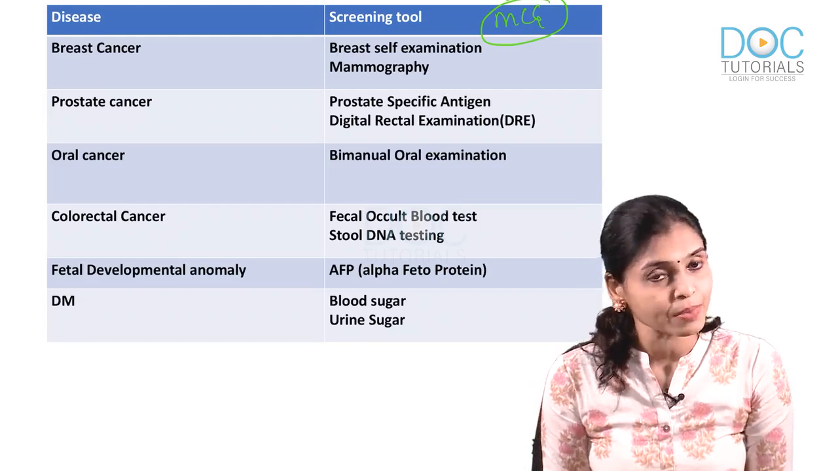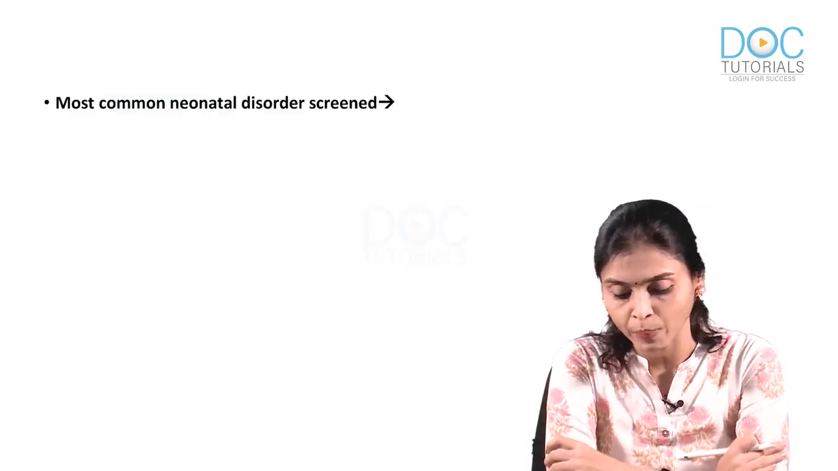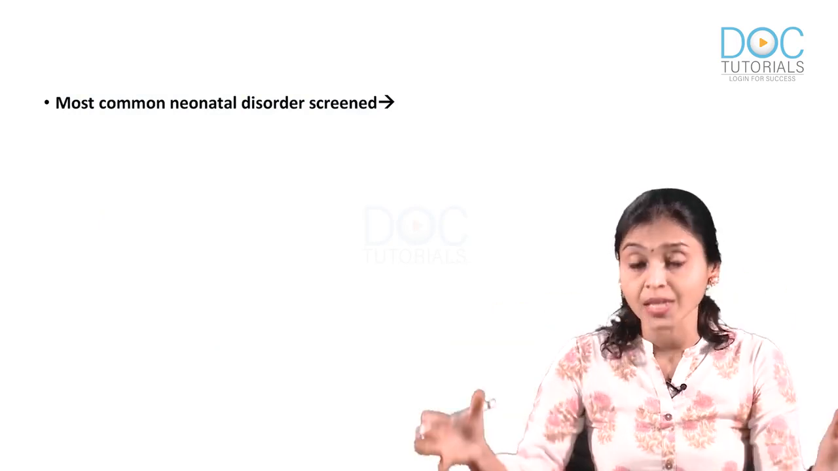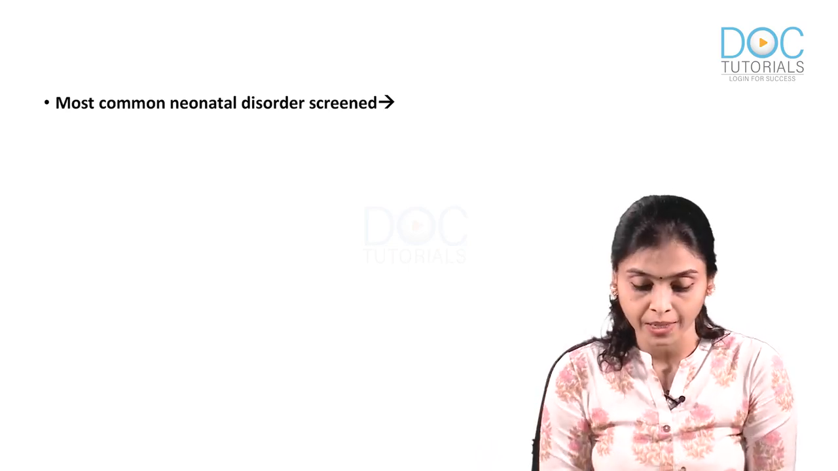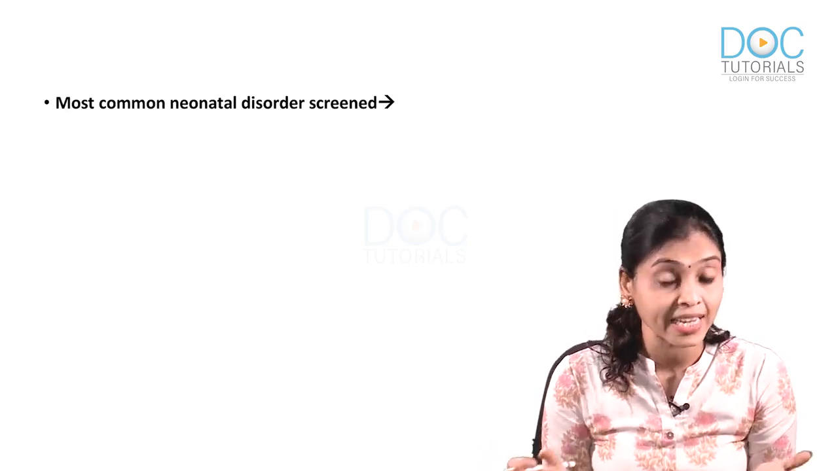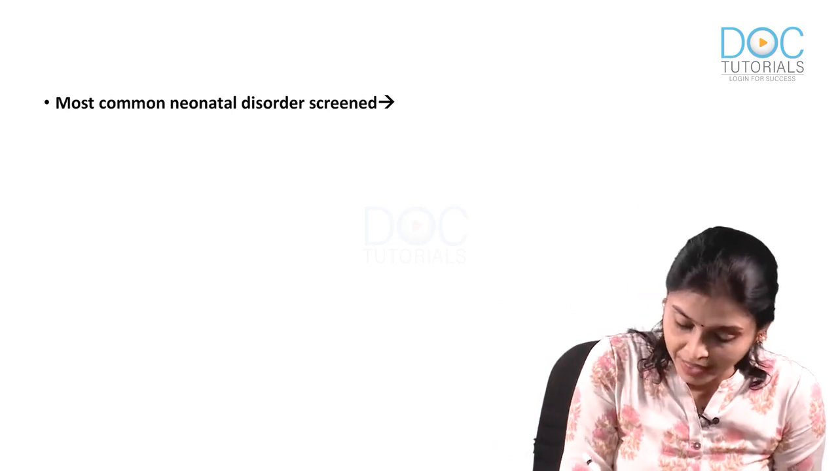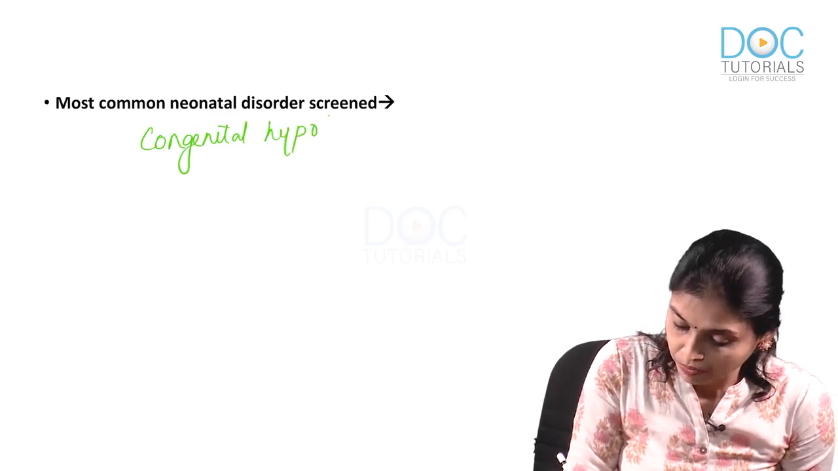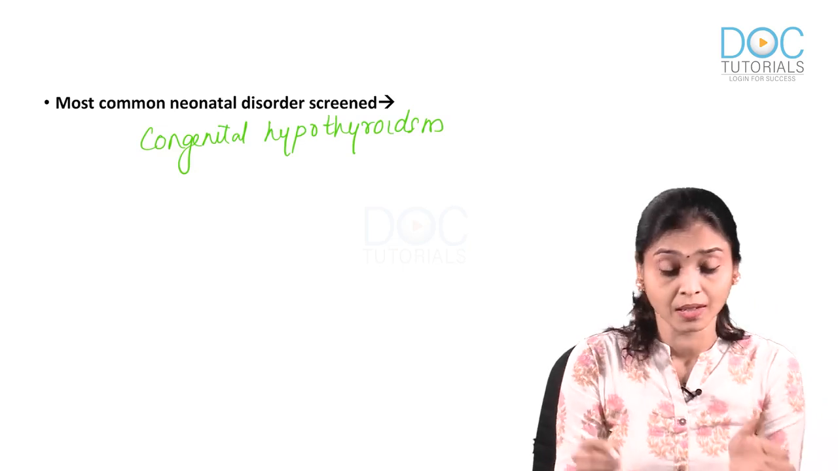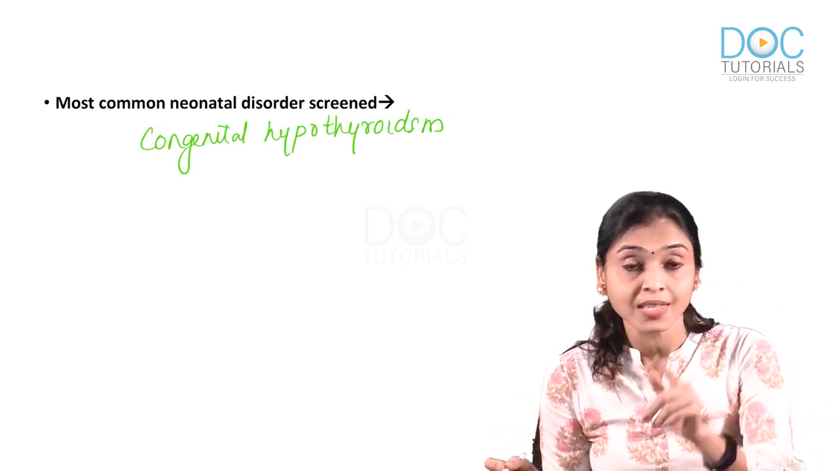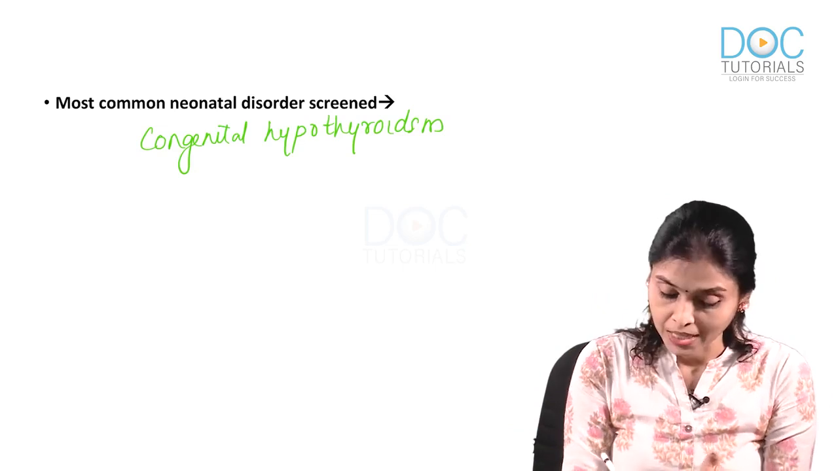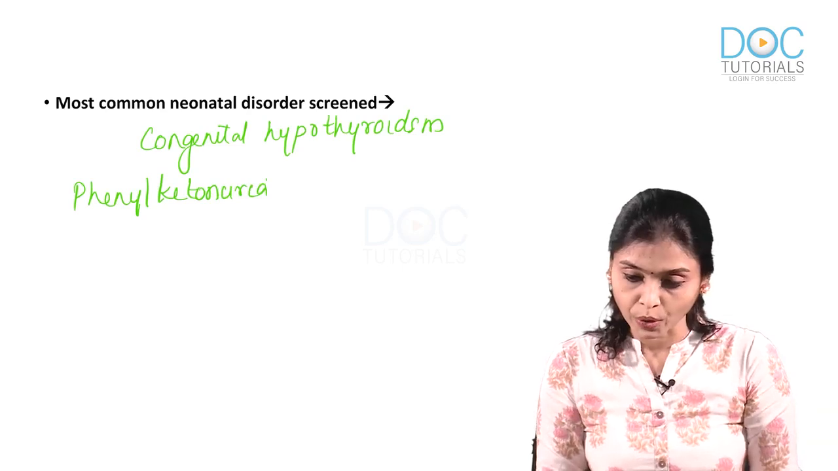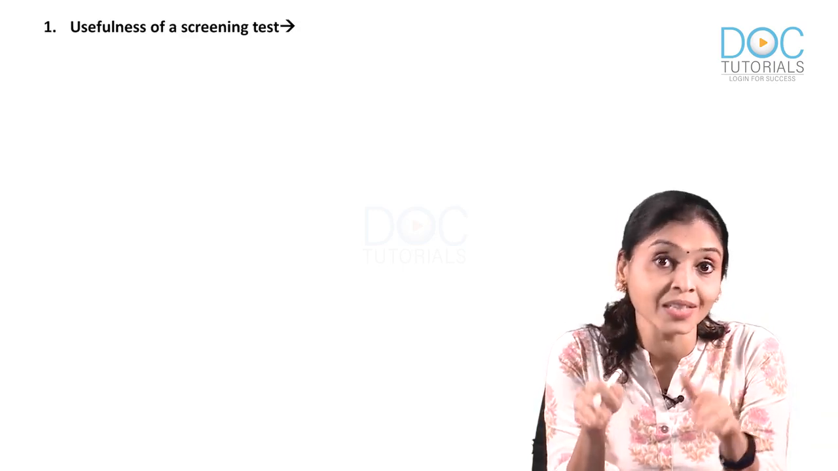Moving on to the next MCQ from this topic: which is the most common neonatal disorder screened? I have collected MCQs from various topics which are important related to what we are discussing. Most common neonatal disorder screened in children: it is congenital hypothyroidism. That is also an MCQ. Another screening that you do in the neonate is phenylketonuria. Most common is congenital hypothyroidism, but phenylketonuria is also done. Moving on to a few more MCQs from the chapter screening.